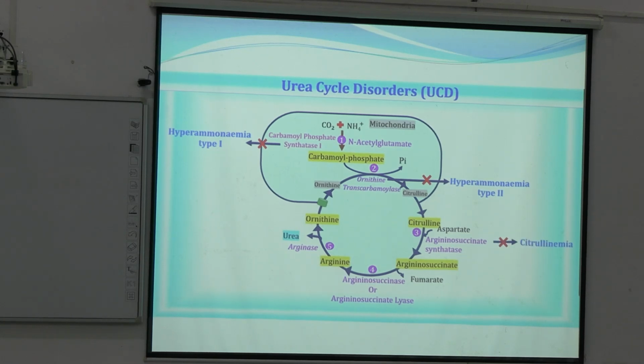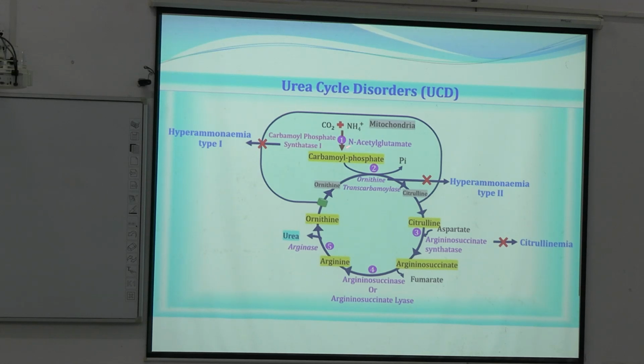Now type 3, step 3, that is the absence or deficiency of argininosuccinate synthetase enzyme, and it will cause accumulation of citrulline. Deficiency of any enzyme will lead to accumulation of the product of its previous reaction, or its substrate compound.